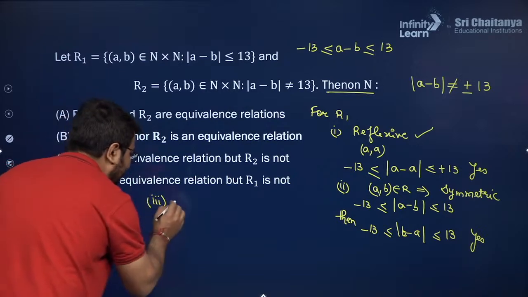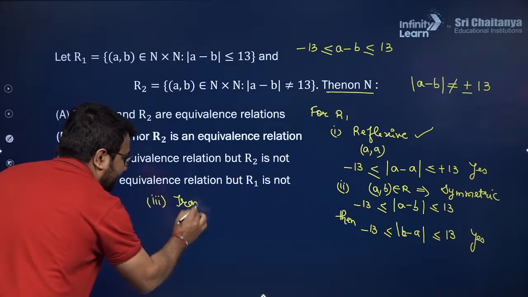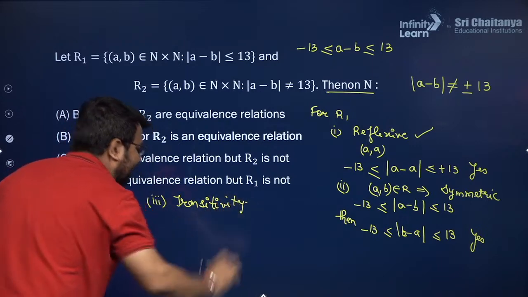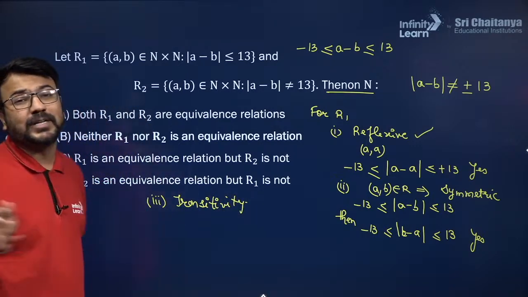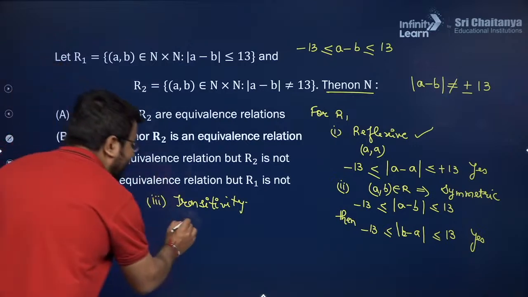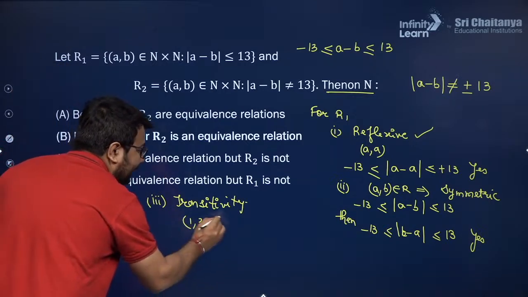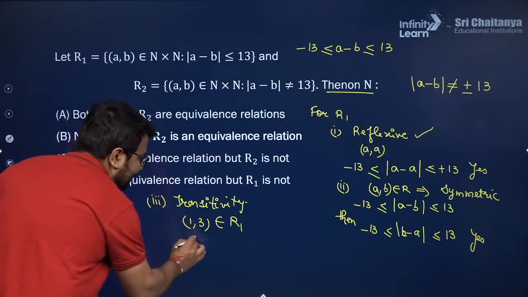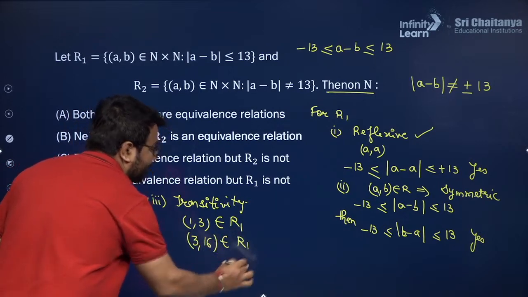Now how will I be able to check the transitive relation? In this I will consider one particular example to disprove it. I will take (1, 3). Now (1, 3) belongs to the relation R1. Do you think that? Yes. Now I am considering (3, 16). (3, 16) belongs to the relation R1. Yes.